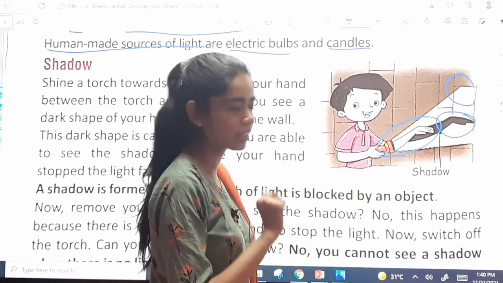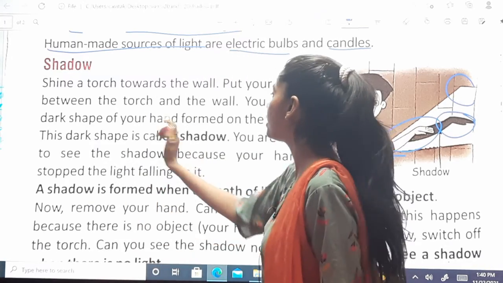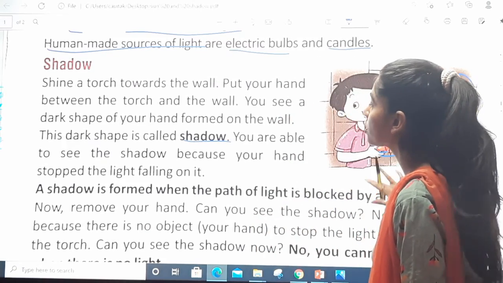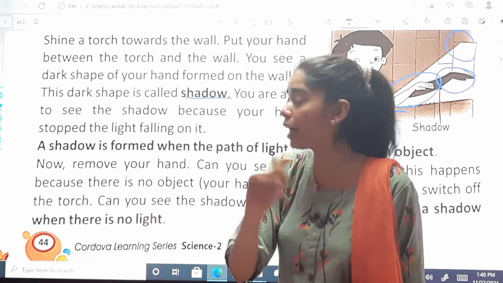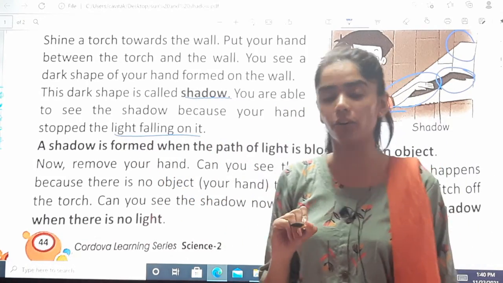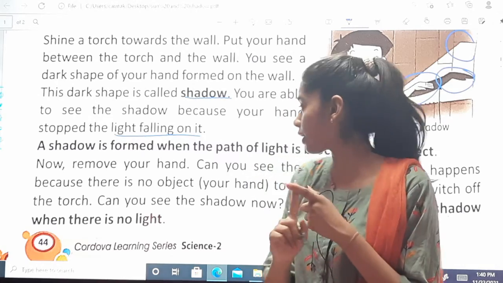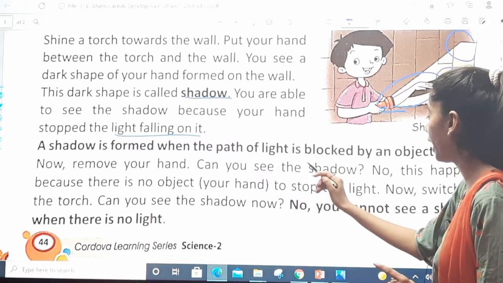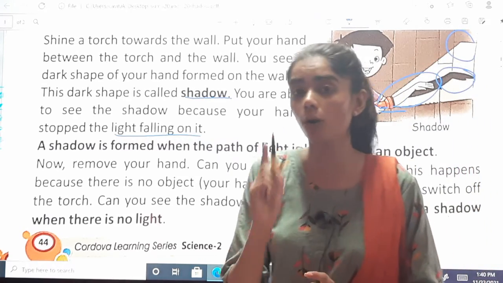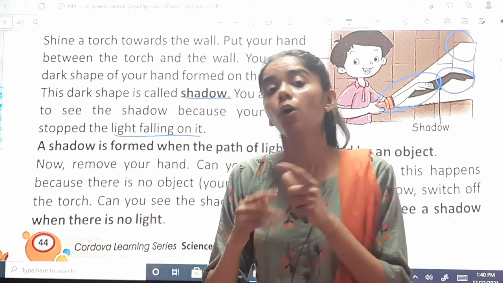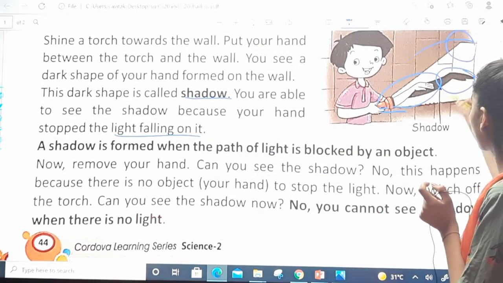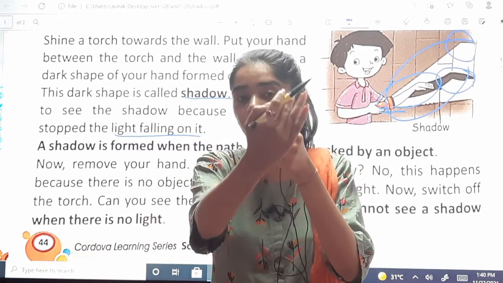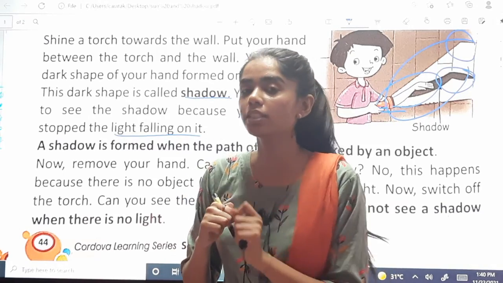You remember this? We had discussed. So, this dark shape is called shadow. And you're able to see the shadow only because your hand stopped the light falling on it. So when are we able to see the shadow? A shadow is formed when the path of light is blocked by an object. See, this is the path of light. We have switched on the torch, and I put my hand in between. So only then you are able to see the shadow.